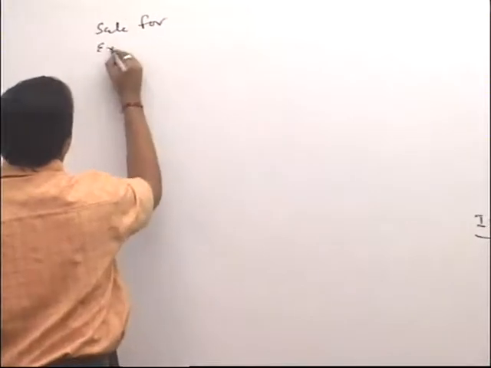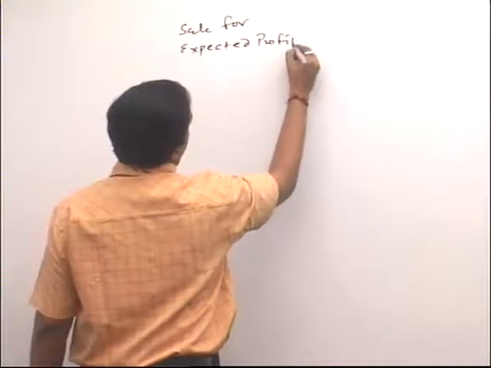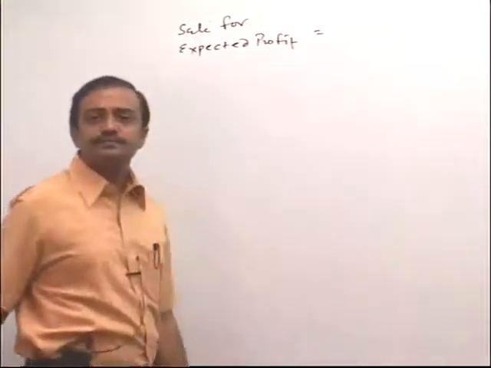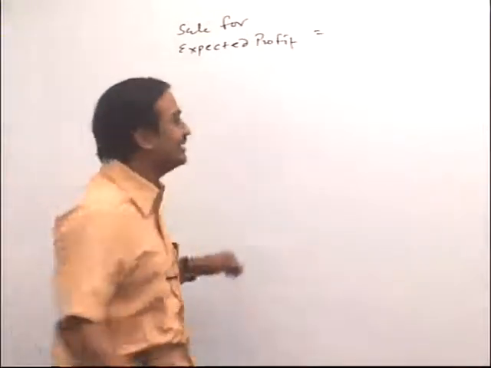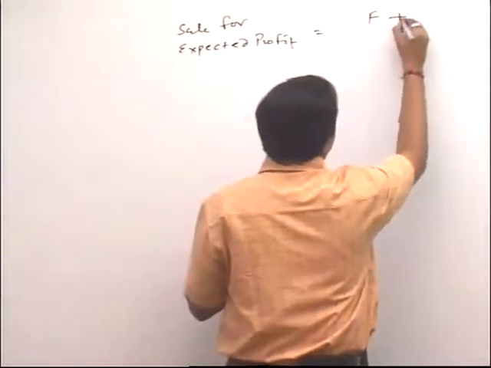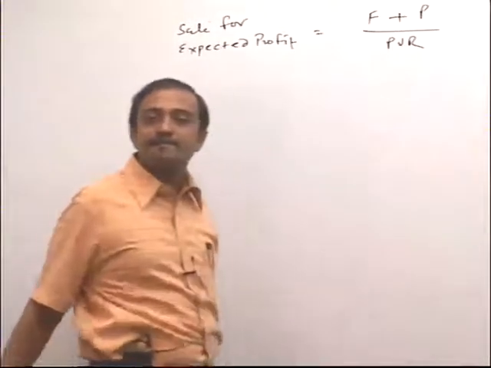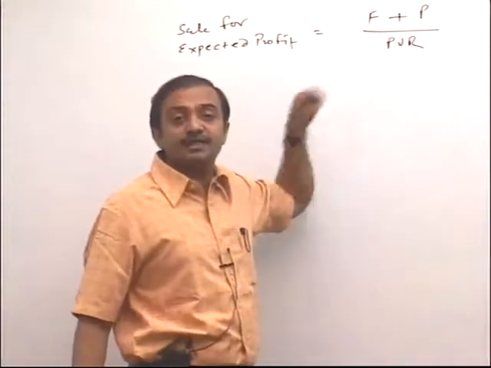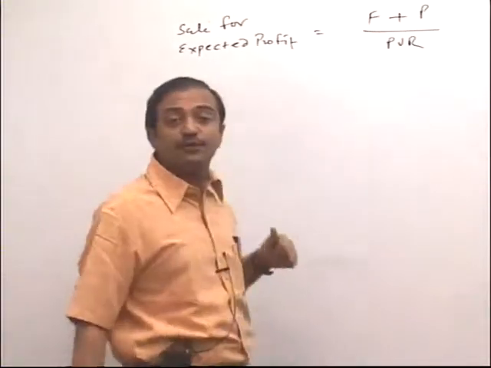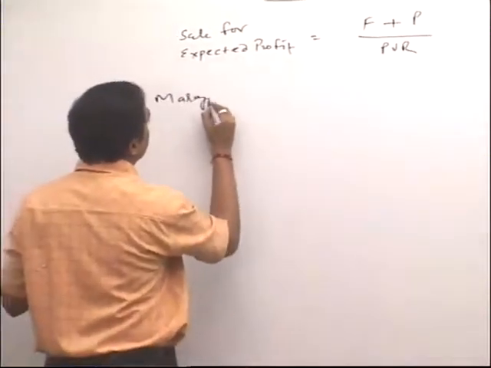Sales for expected profits. At break even point I am not expecting any profit, but if I am expecting profit, then the formula changes. It is fixed cost plus profit divided by PVR. Why? Because fixed cost plus the profits you are expecting, divided by PVR, gives you sales for expected profit. And the next item is margin of safety.